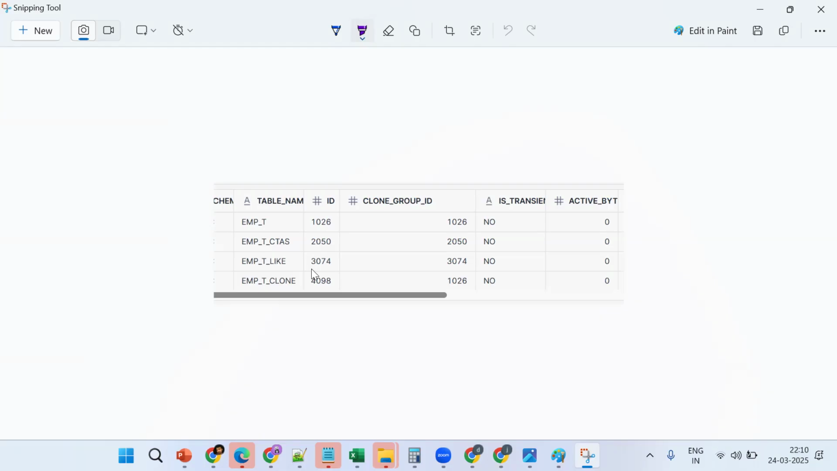Anyone? EMPT is the main table. How are you saying? Because ID and clone group ID are the same. So this is the main table. Only this is the main table? And the remaining 3 also main.